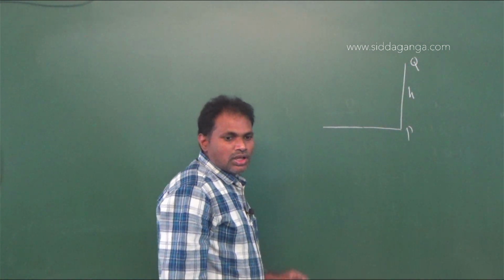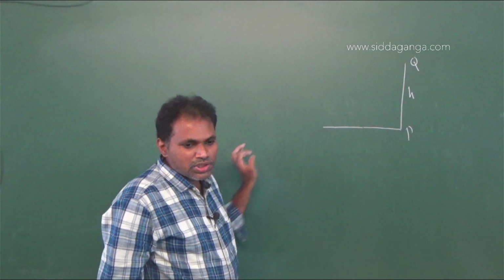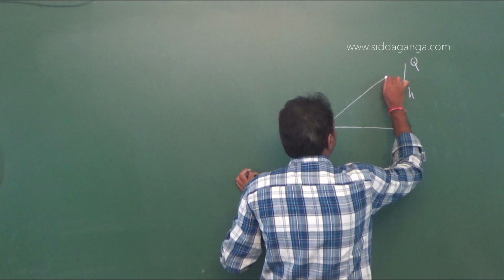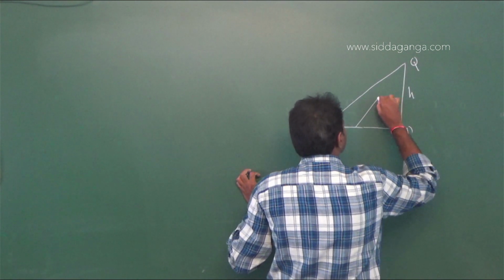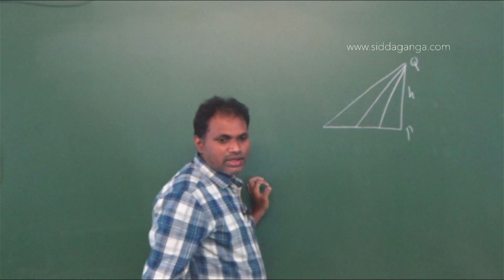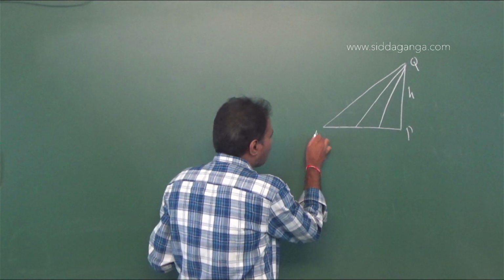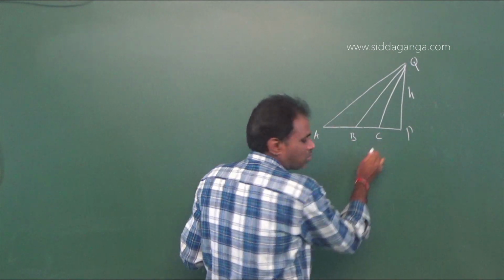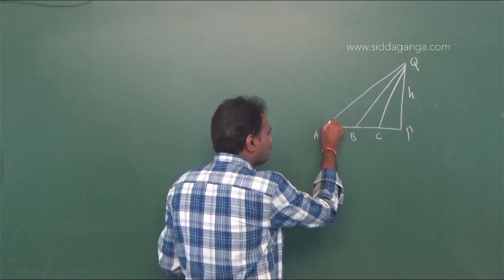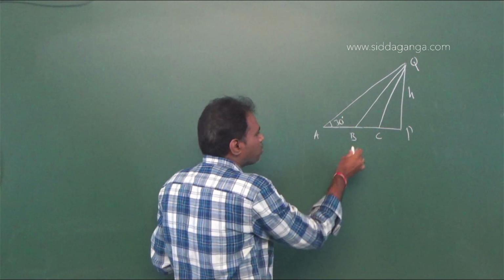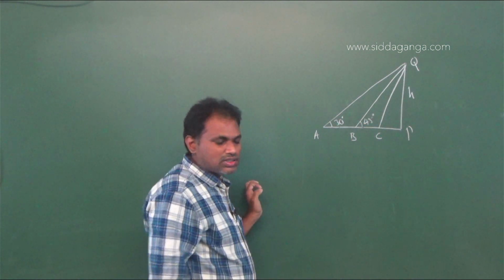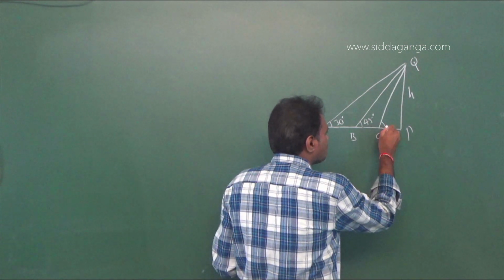The top of the tower is observed from three collinear points A, B and C. From the point A the angle is 30 degrees, from the point B 45 degrees, and from the point C 60 degrees.